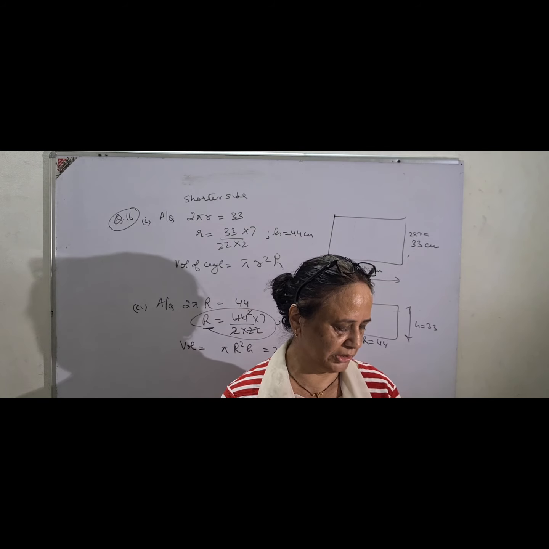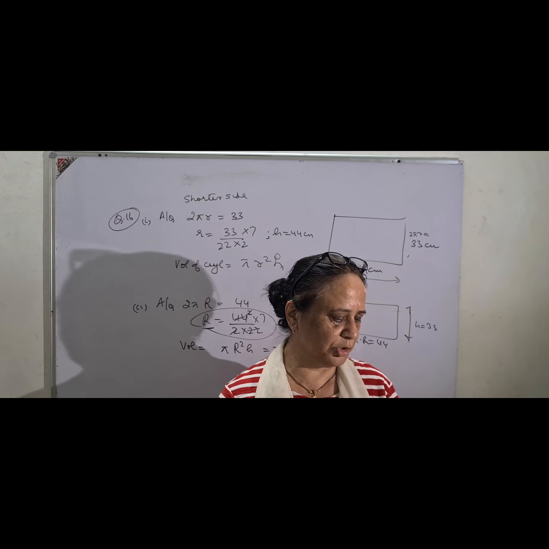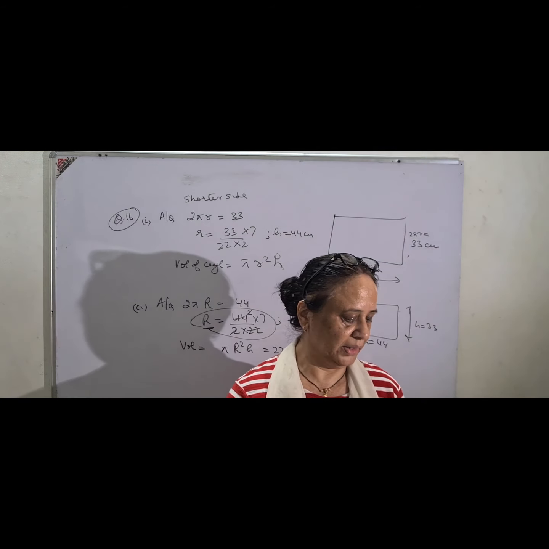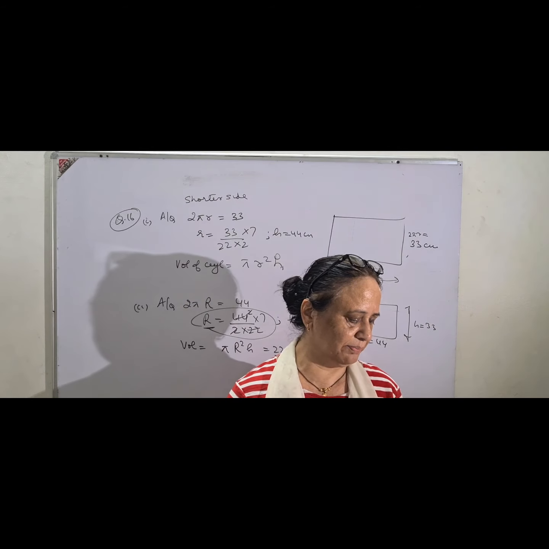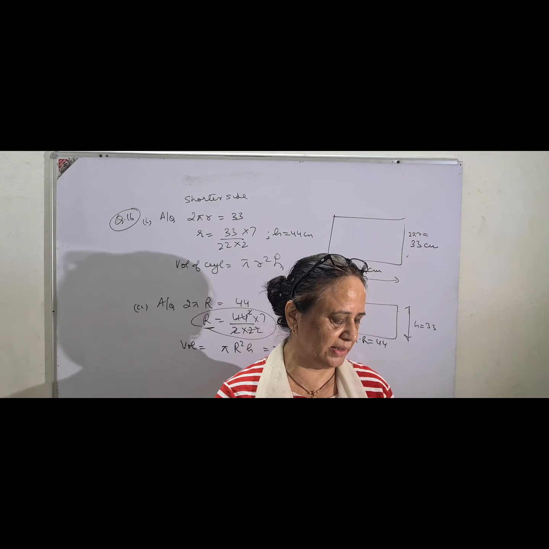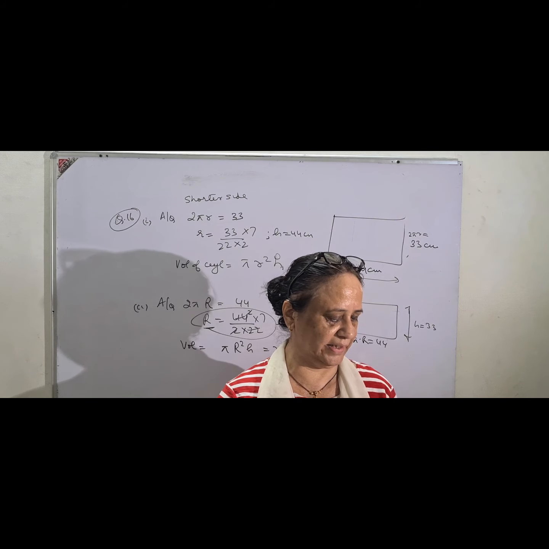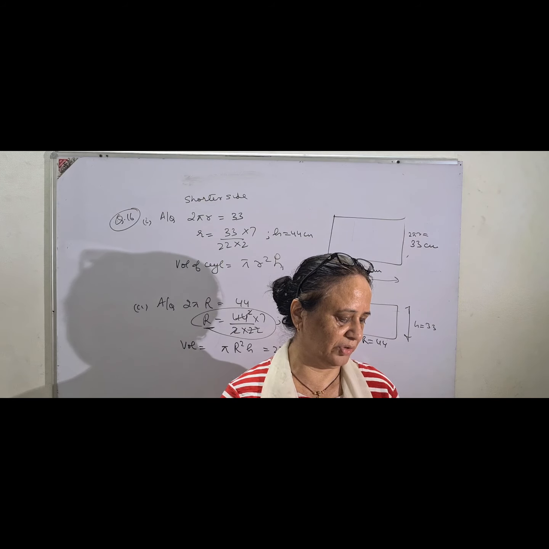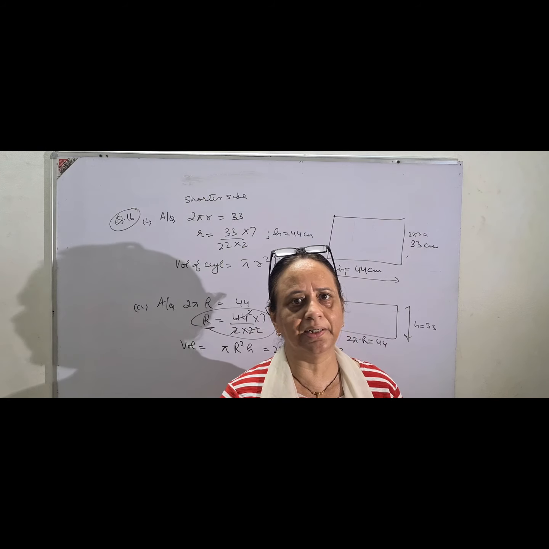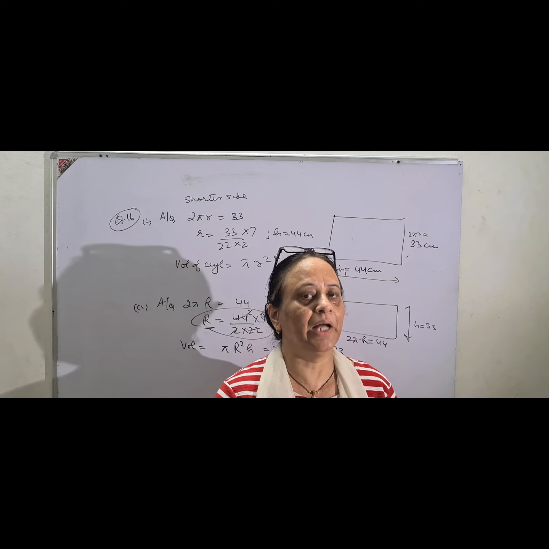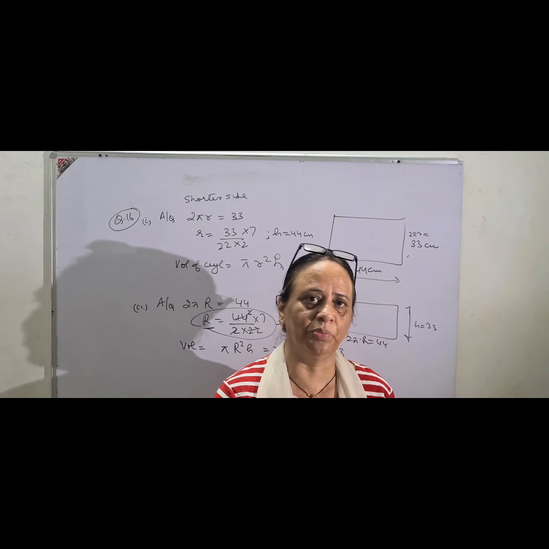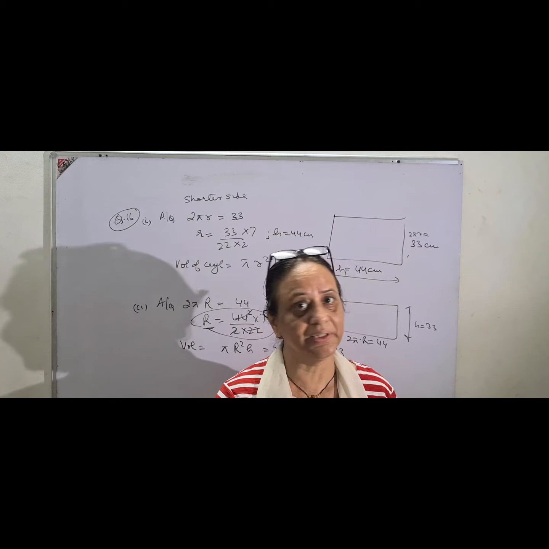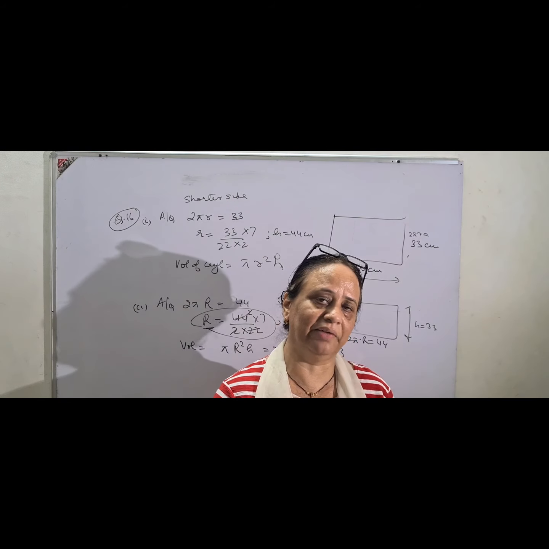Then moving on to question number 17. A metal cube of side 11 centimeter is completely submerged in water contained in a cylindrical vessel with diameter 28 centimeter. So you know what to do. Again you have to find the rise in level of water. So in the cylindrical container you have put the metal cube. Naturally, by Archimedes principle, the volume of the cube will be equal to the volume of the cylinder, and let the rise in the level be h.